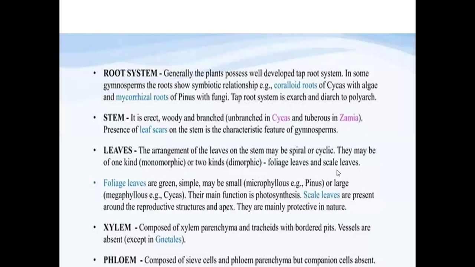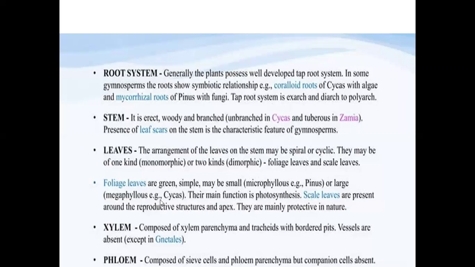Scale leaves are those where the leaves are reduced to scale-like structures, and the foliage leaves are the leaves which perform photosynthesis.